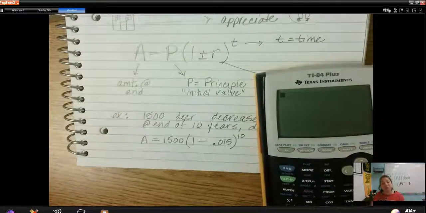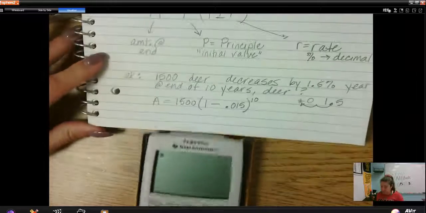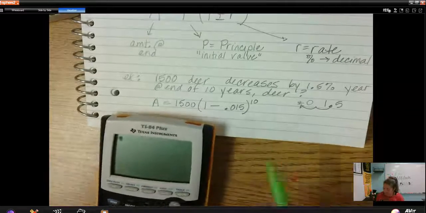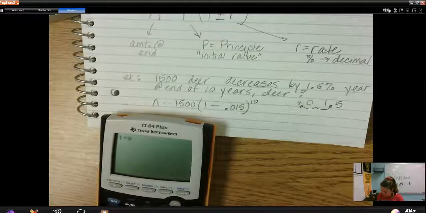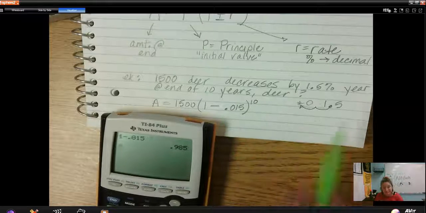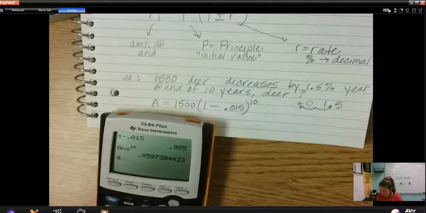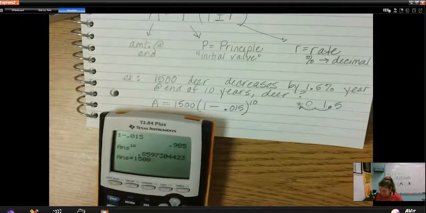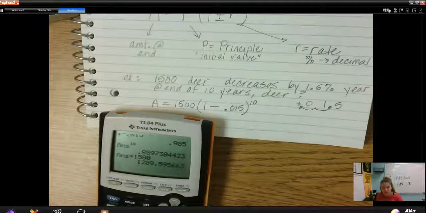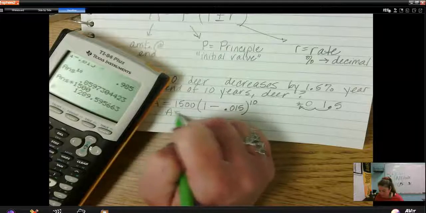So that's actually what I'm going to do right now, just in case that's the kind of calculator you have, okay? So order of operations, you're going to do parentheses first, so 1 minus 0.015. Then you're going to raise that to the 10th power, and then you're going to multiply by 1,500. Okay? And you get an answer of 1289.6.